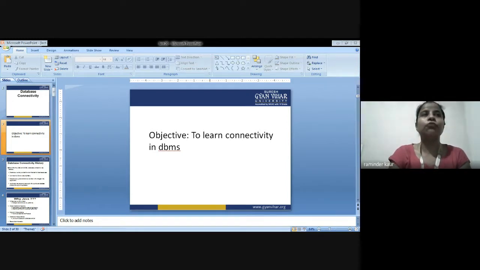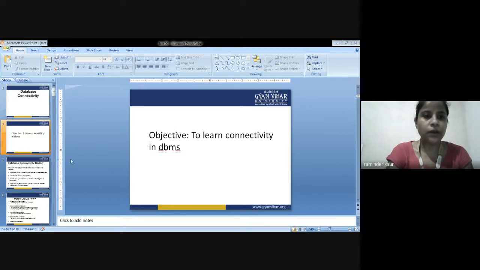In this manner, you will be able to learn what is the difference between JDBC and ODBC. What is ODBC? What is JDBC? You are supposed to learn the two concepts, and there is a difference. What is the difference between the two? So by learning these two topics, you will be able to connect database.